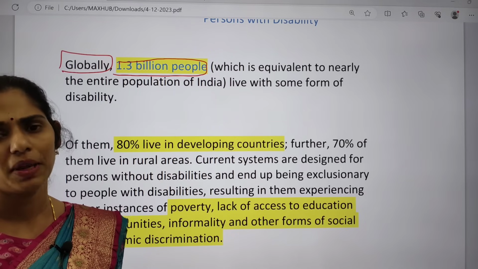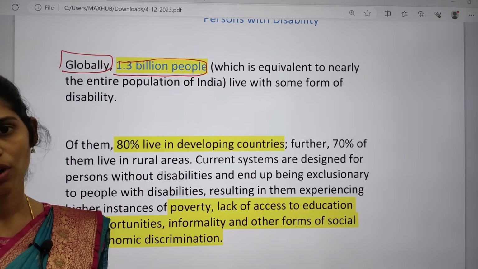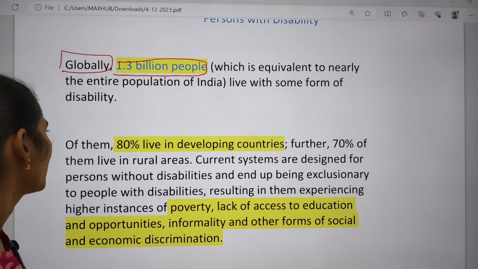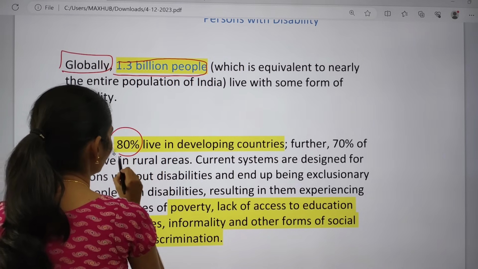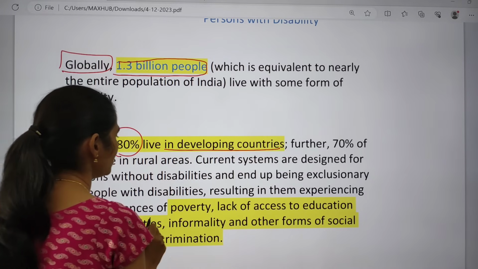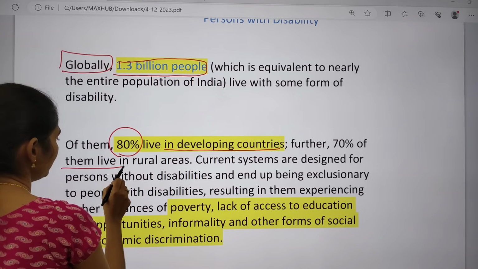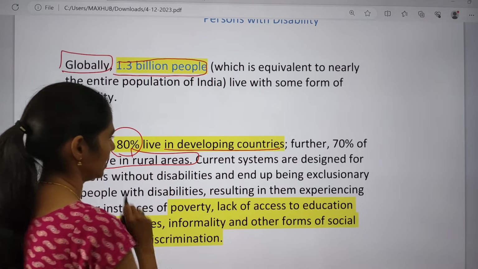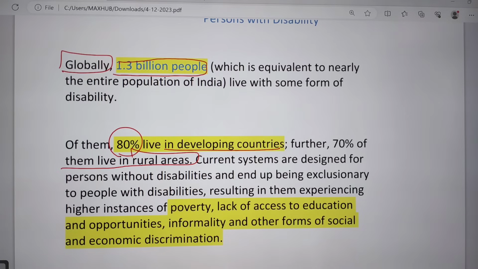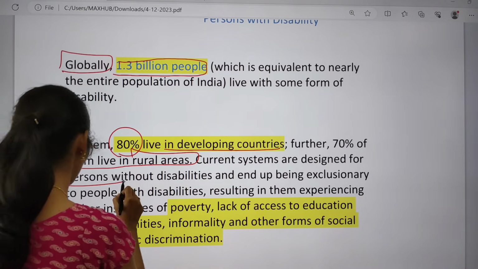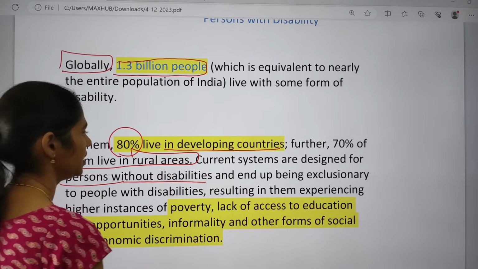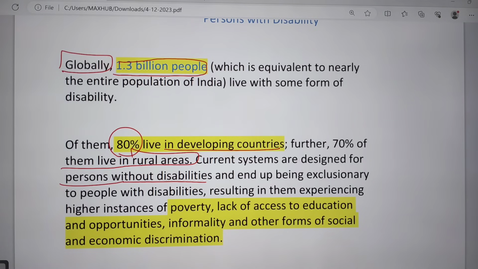Out of them, 80% live in developing countries and 70% live especially in rural areas. And whatever current systems are present, they are designed for persons without disabilities. So because of this, they are excluded.